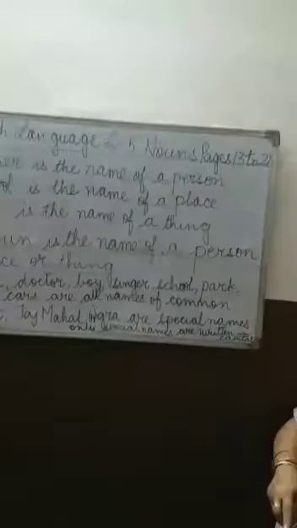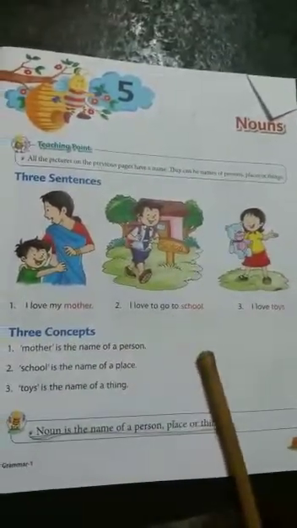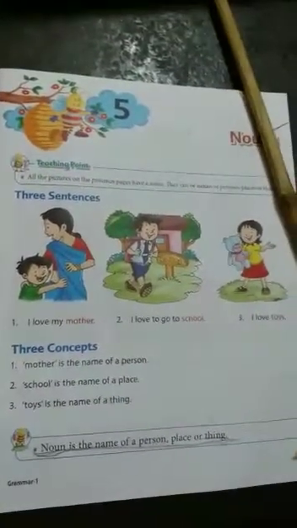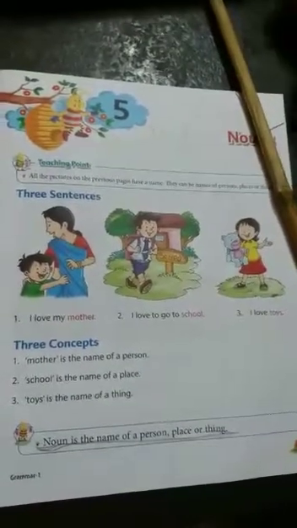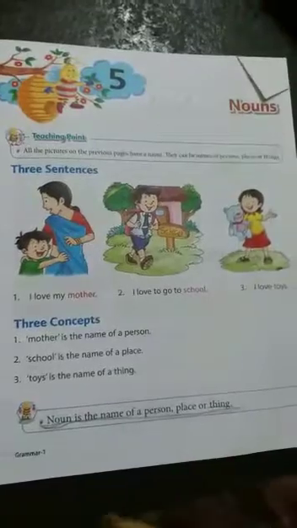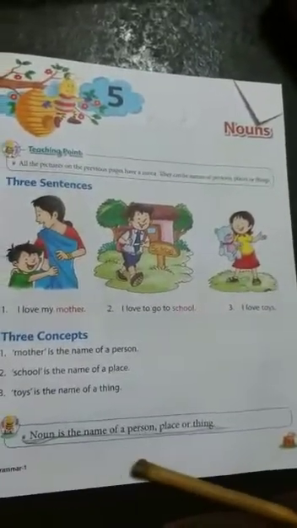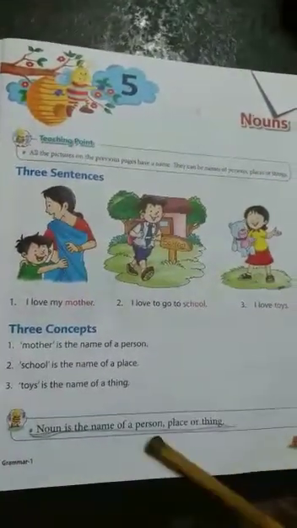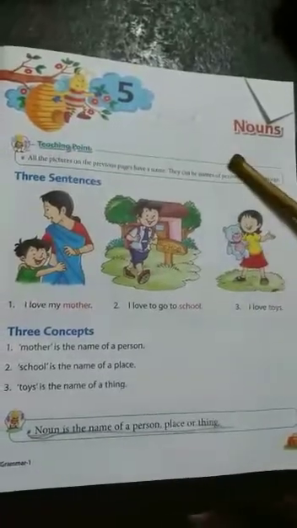Go to the book, page number 13. Open your book to page number 13. Now here also the same sentences are there. I love my mother, I love my school, I love to go to school and I love toys. Now again, take your pencil and underline nouns, the name of a person, place or thing. Okay, take your pencil and underline, on the top right, write read.